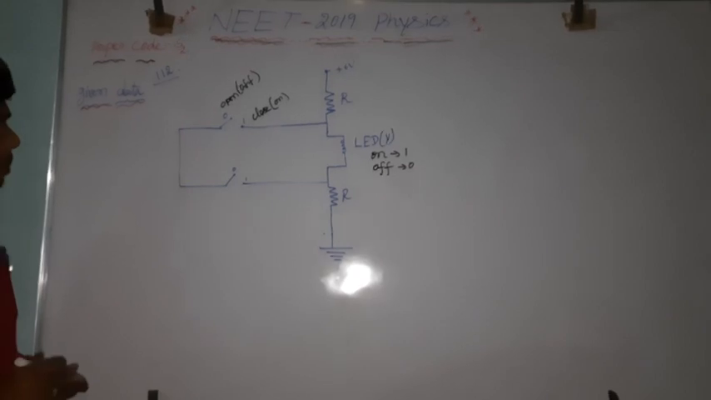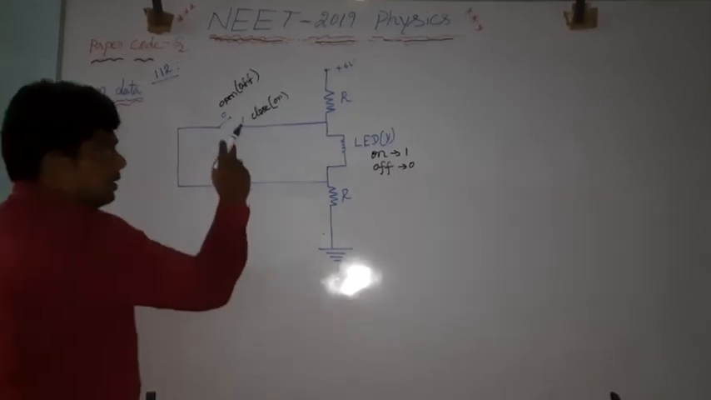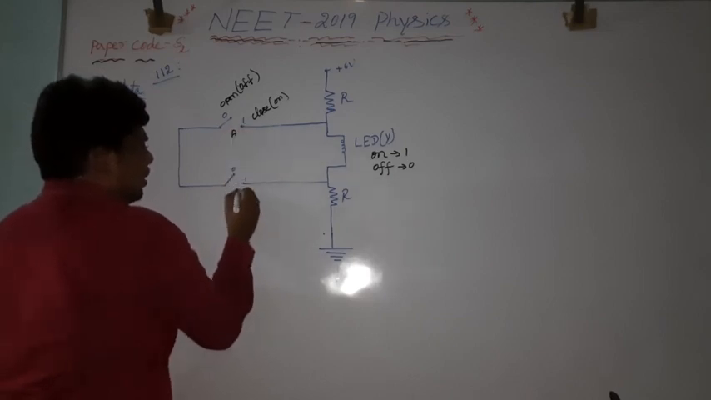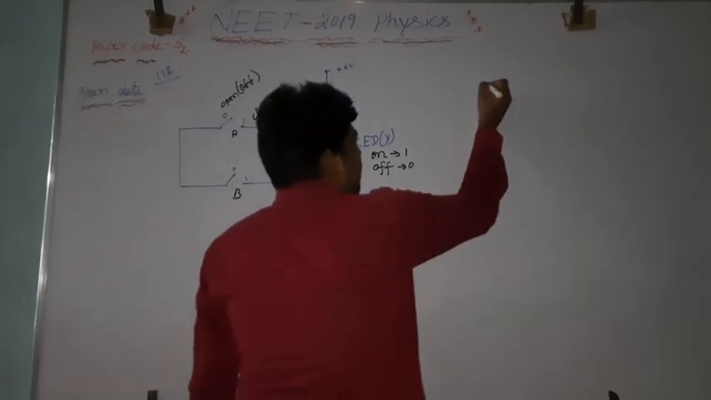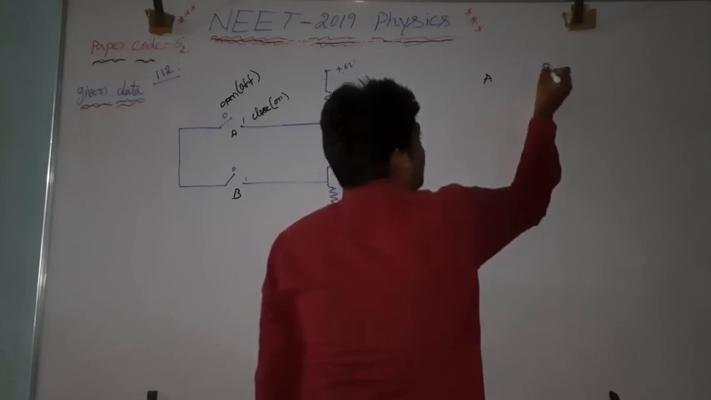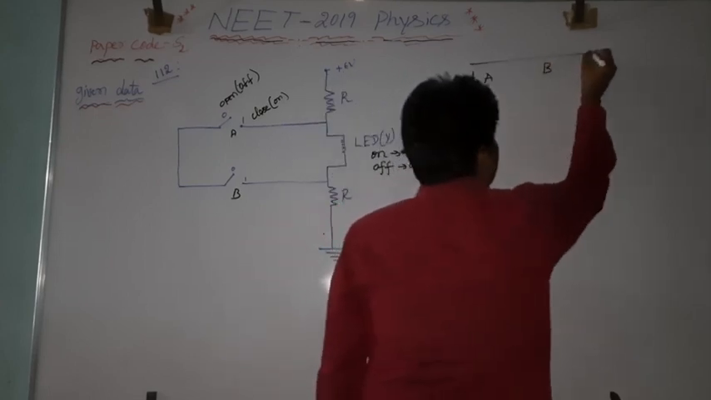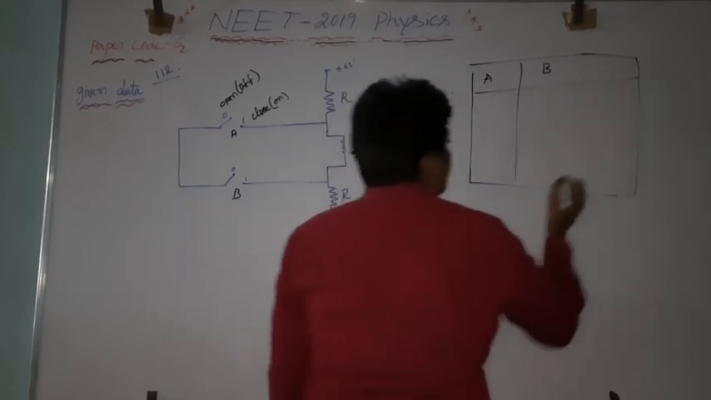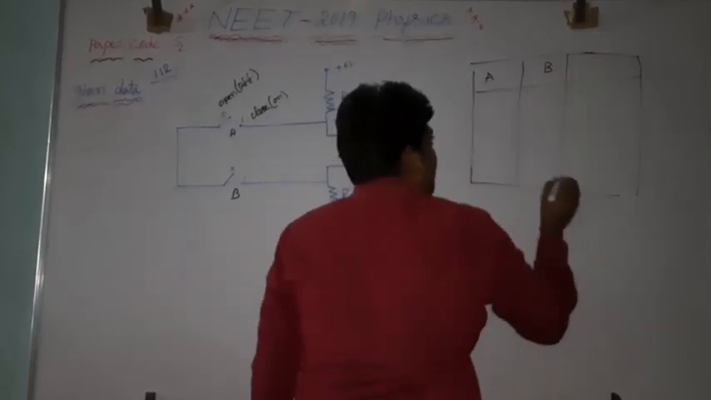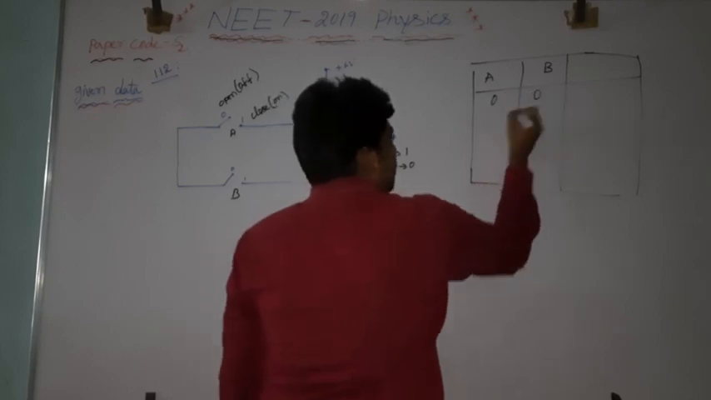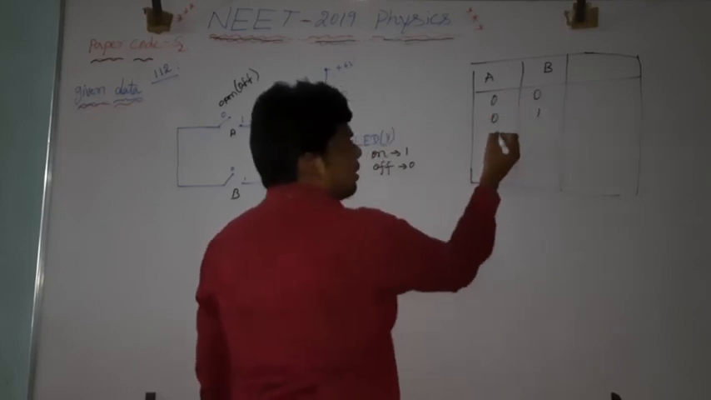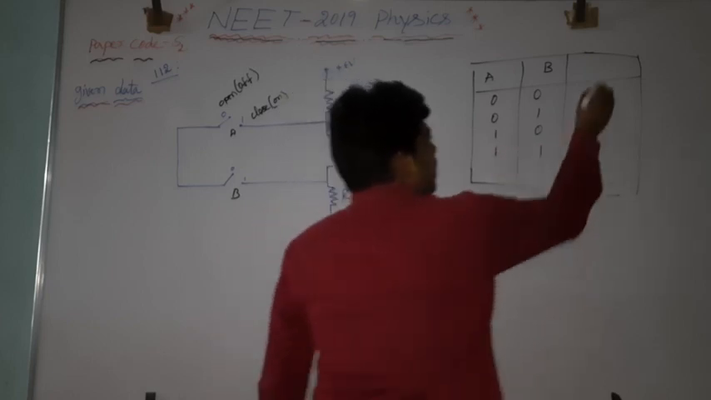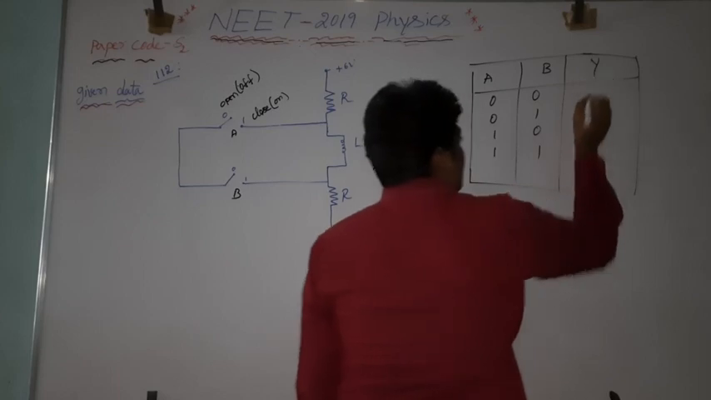What are the possible inputs here? There are two inputs, that is A and B. For any truth table, we can write the possible inputs. What are the possible inputs? They are 0 0, 0 1, next one is 1 0, and the last one is 1 1. Here the LED is nothing but the output Y.